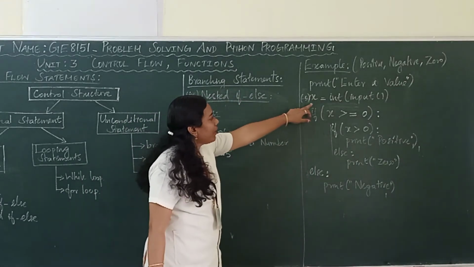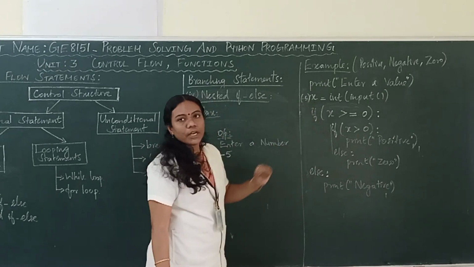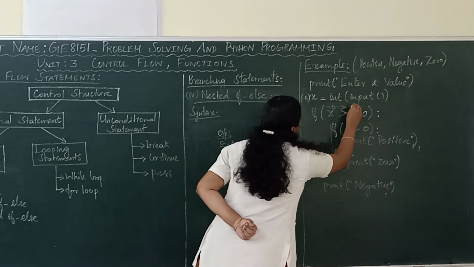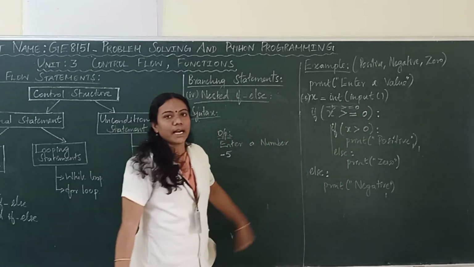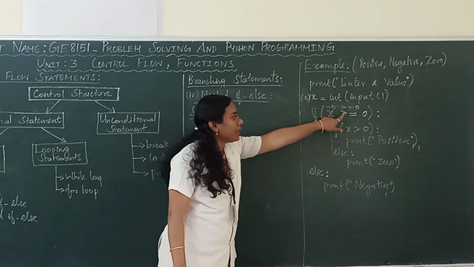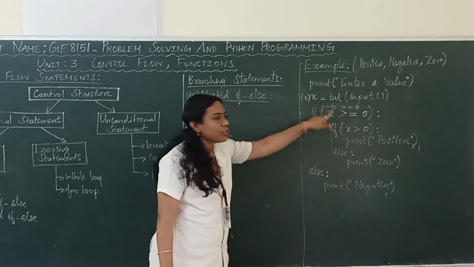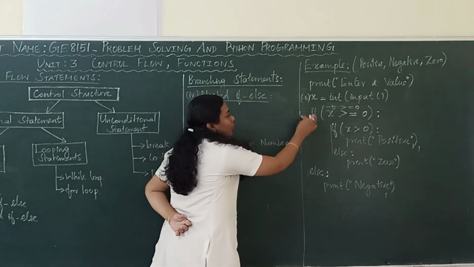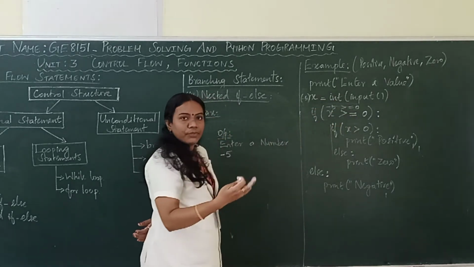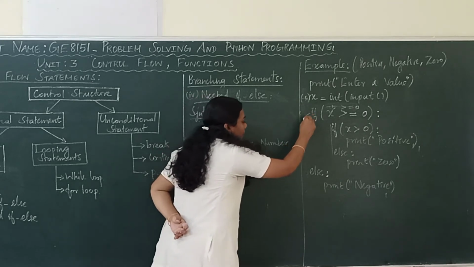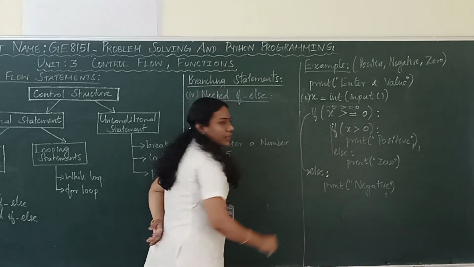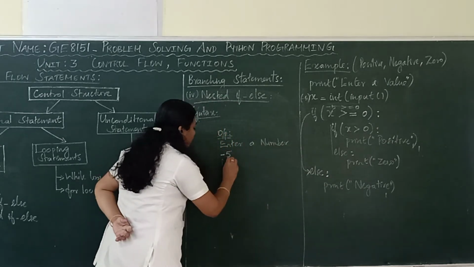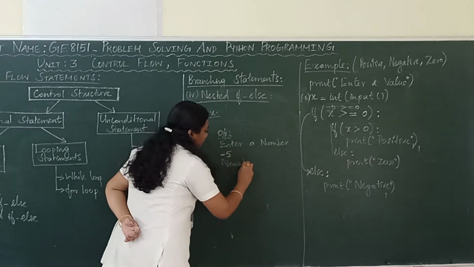Okay. The input value x is minus 5, followed by that we are checking a condition. What happened to this condition? Minus 5 greater than or equal to 0. You are checking the condition like this. What happens to this condition? Is the condition true or false? The condition is false. So, the outer condition itself becomes false, so the corresponding else portion will get executed, right. So, you will get the output negative alone, okay.